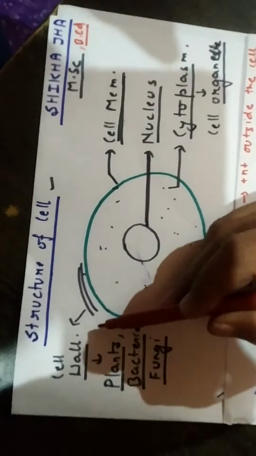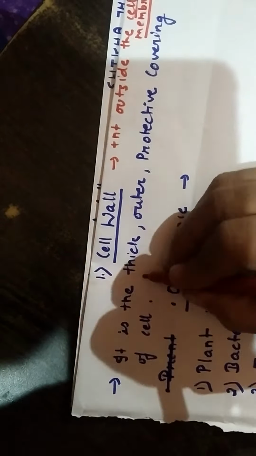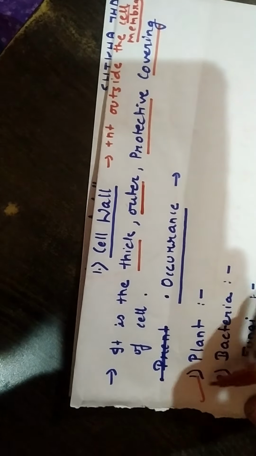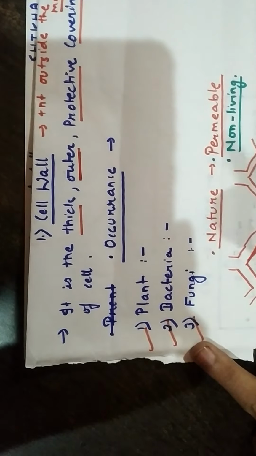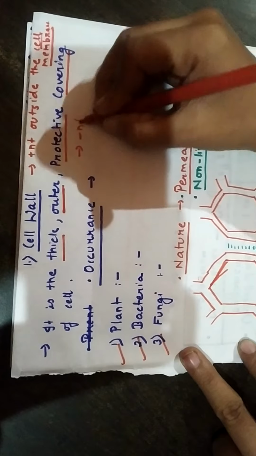Here it is written cell. It is present outside the cell membrane as we have seen in this diagram. If this is the cell membrane, its outer layer is called the cell wall. Cell wall is present next to the cell membrane. It is thick in nature. It is the outermost part and it is the protective covering. It protects the plants. It is present in plants, bacteria and fungi. It is not present in animals. It is absent in animals.